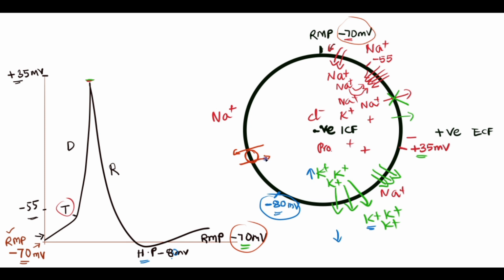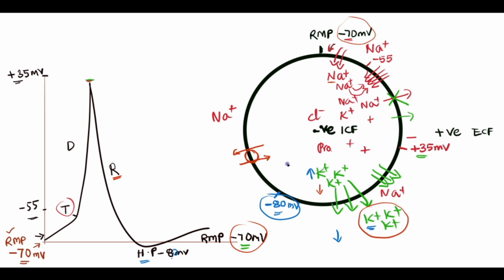So the sodium potassium pump. Now inside the cell we have more sodium and less potassium, because the potassium was already sent out during the repolarization phase, right?